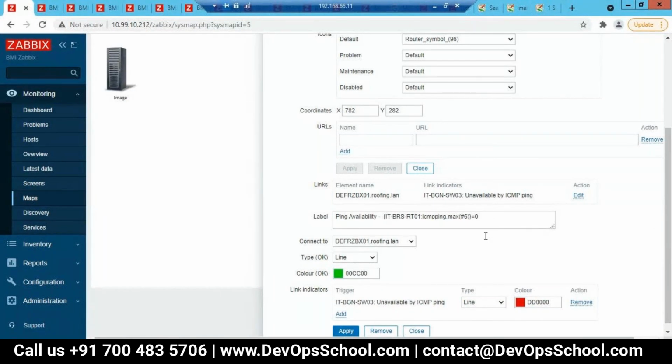What is the speed between the Zabbix server and this? So this server item that we have created, that is correct. You just need to add a few more things so that the value is visible. Ethernet speed I have to give, right?